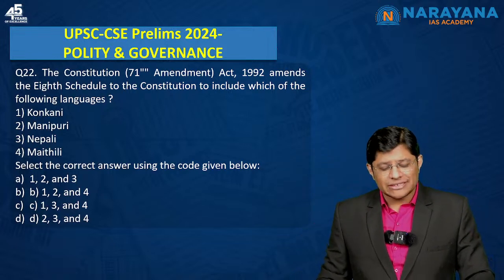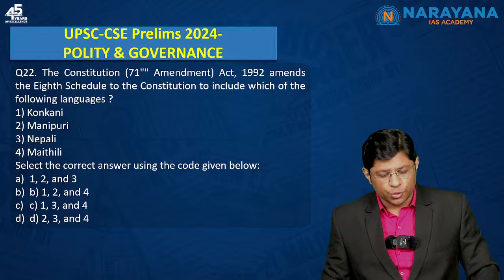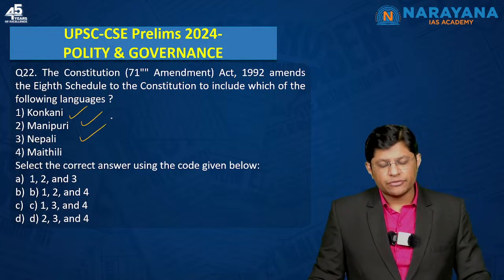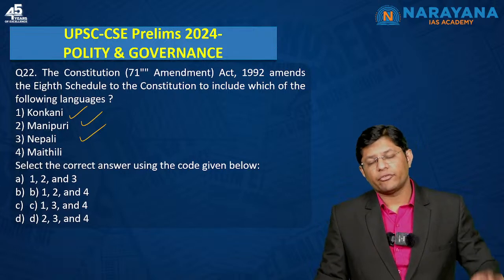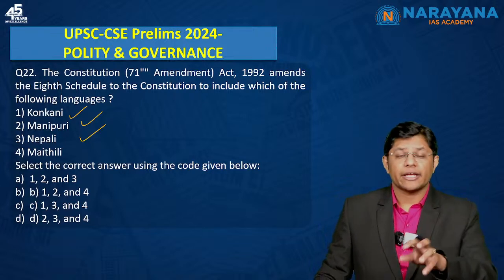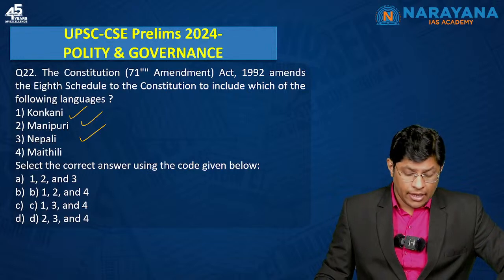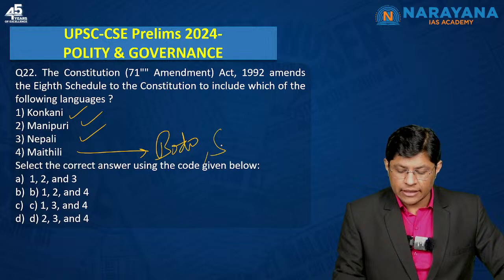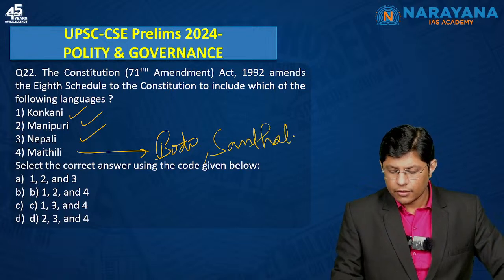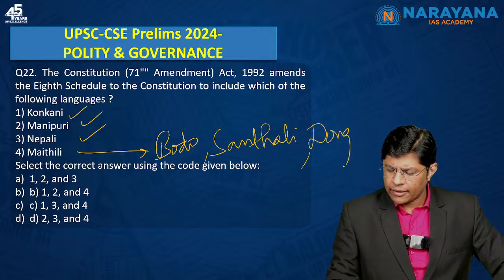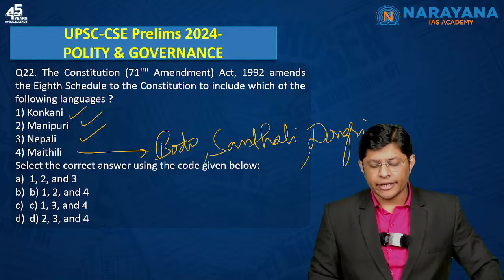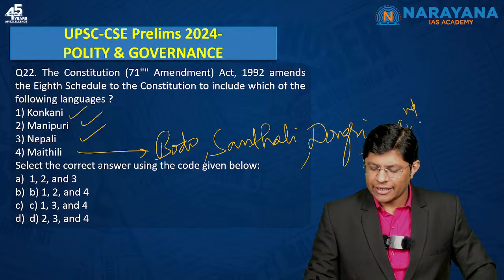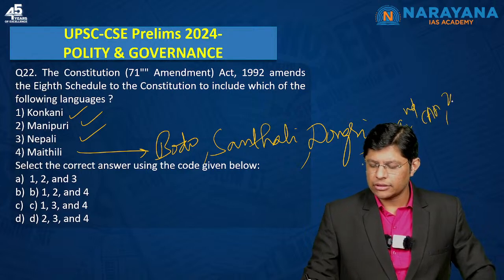Now, when it comes to the 71st Amendment Act 1992, Konkani, Manipuri and Nepali were the 3 languages that were incorporated in the 8th schedule. Maithili, Bodo, Santhali and, I guess, Dogri, these were the languages that were incorporated into the 8th schedule by the 92nd CAA 2003.